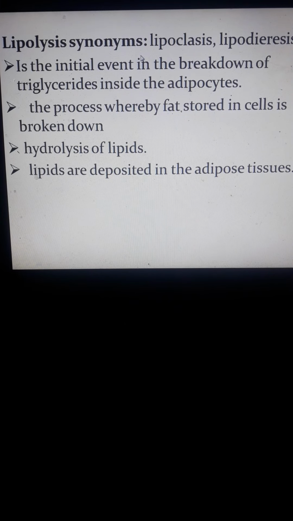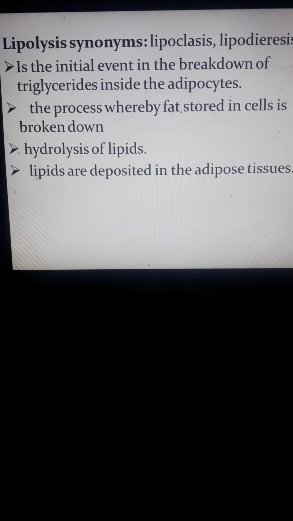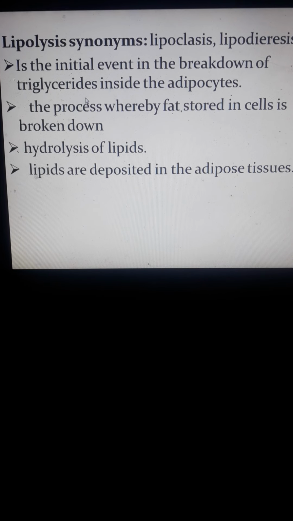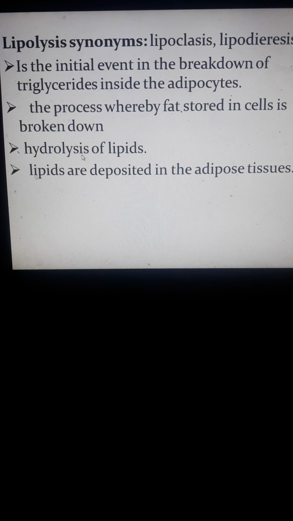Lipolysis, or lipoclasis, or lipodieresis, is the initial event, the breakdown of triglycerides found in the adipocytes. When you say adipocytes, class, these are the cells found in adipose tissues, usually in the breast part of females or in the nervous system. There are a lot of adipose tissues which also protect the central nervous system. It is the process where fat stored in the cells is broken down, also known as hydrolysis of lipids. Lipids are deposited in the adipose tissues, specifically in the cells known as adipocytes.